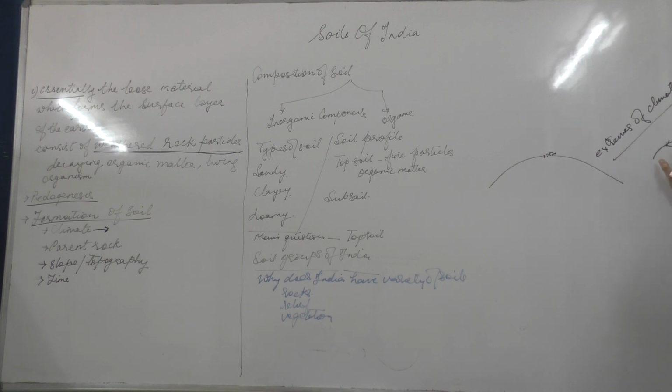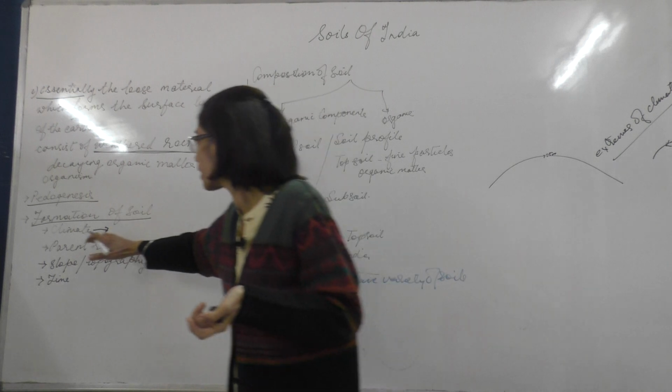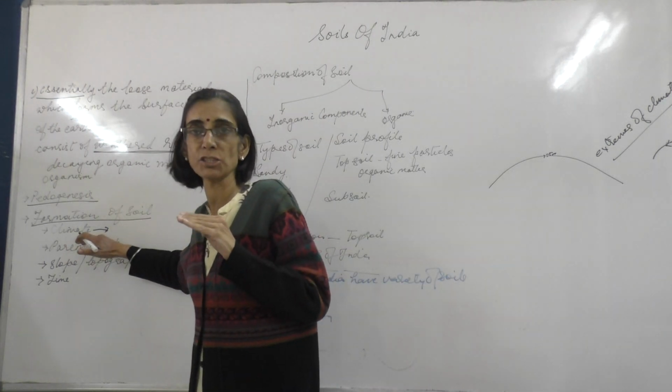So because of very high temperature and very low temperature, the rocks tend to break, or it may be because of the rainfall. When the rainfall enters the pores of the rocks, it tends to dissolve them. So there are various climatic factors which determine the formation of the soil.